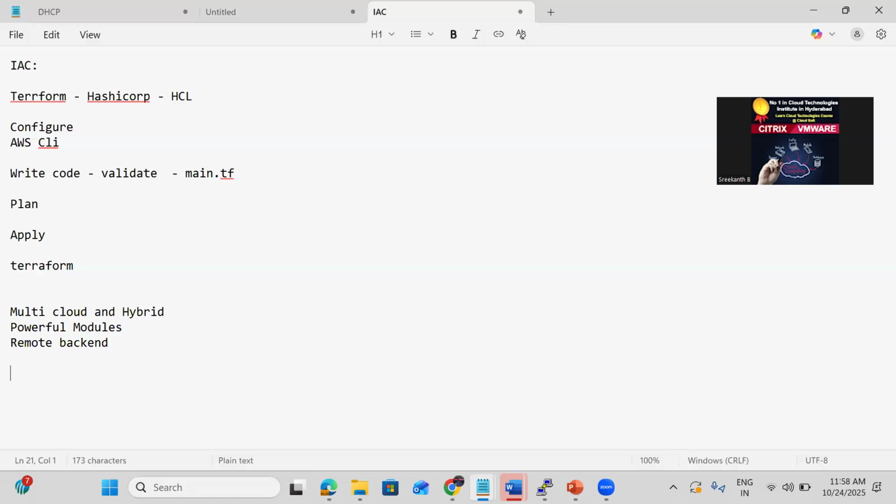Then coming to Terraform, what we first need to understand is what a Terraform provider is. Terraform is an open source tool developed by HashiCorp. Providers are the plugins that Terraform needs to use for a service provider.